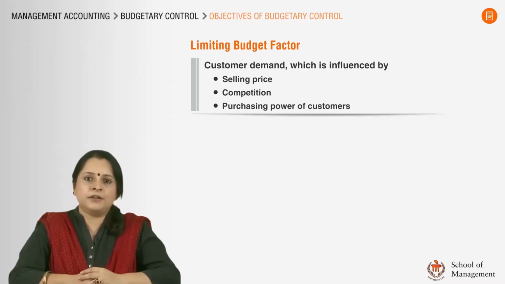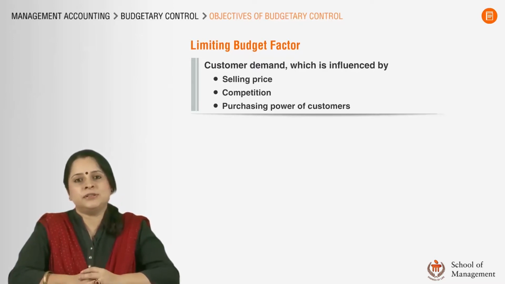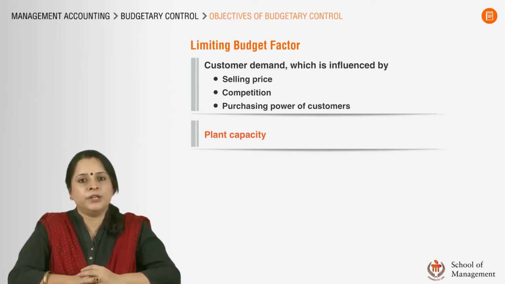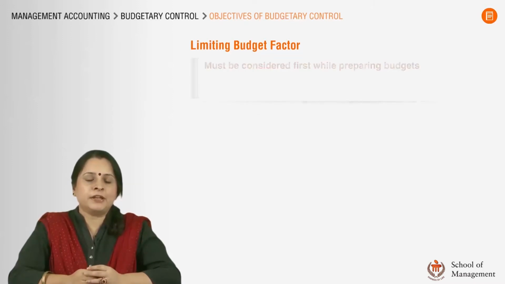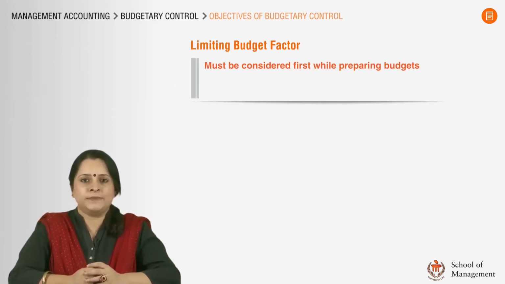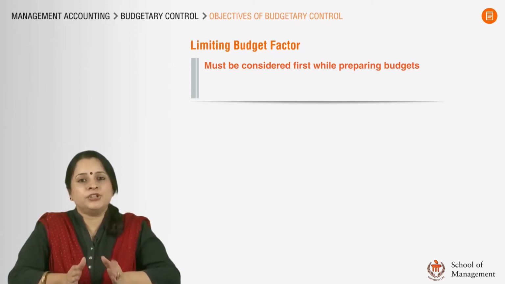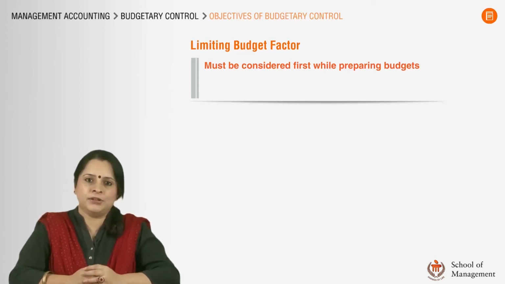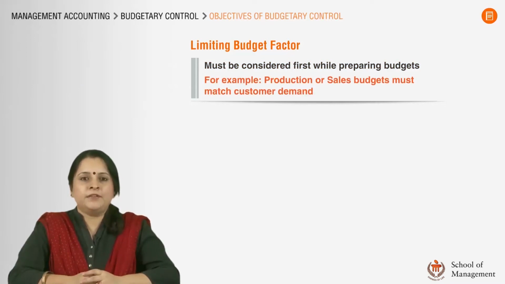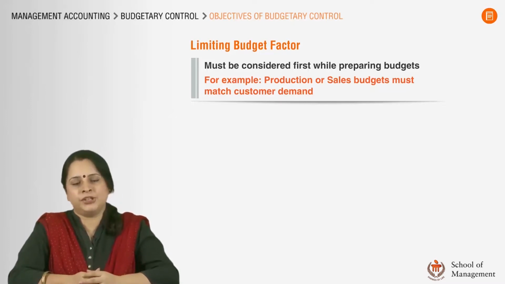Or the limiting factor could also be related to production, such as the plant capacity, the number of units that can be manufactured within a given period. So, the limiting factor must always be considered first while preparing budgets in order to ensure that the budgets prepared are realistic and achievable. For example, if the customer demand for a product is 20,000 units in a year, there is no point in preparing a sales budget for 30,000 units or a production budget for 30,000 units, because these budgets would be completely unrealistic and never be achieved.